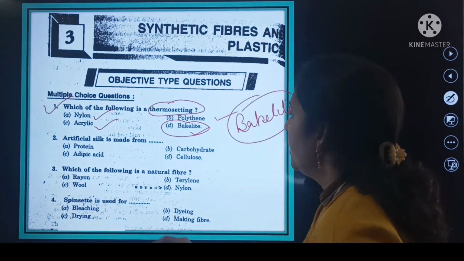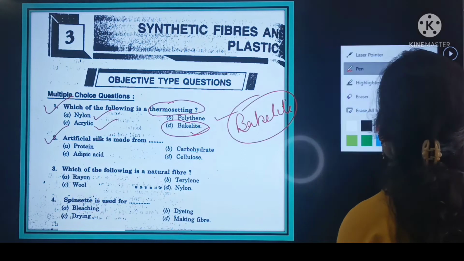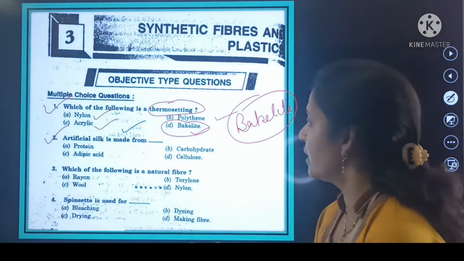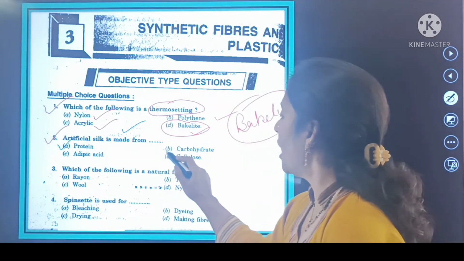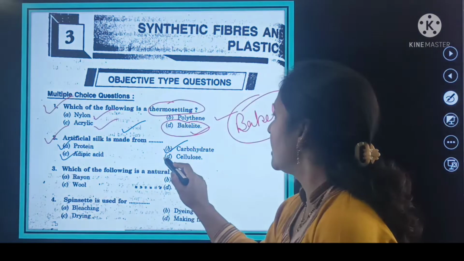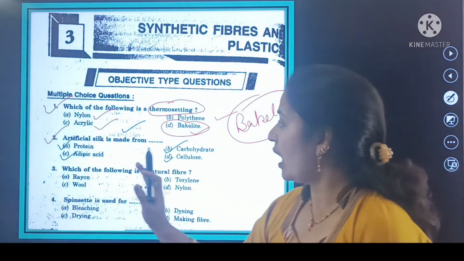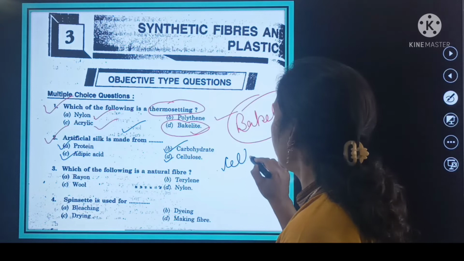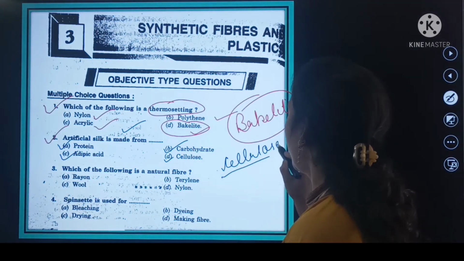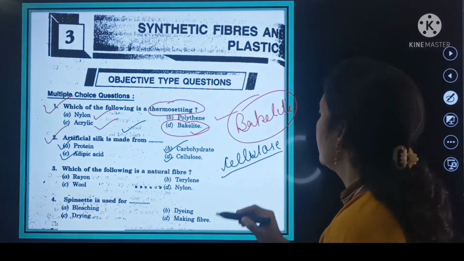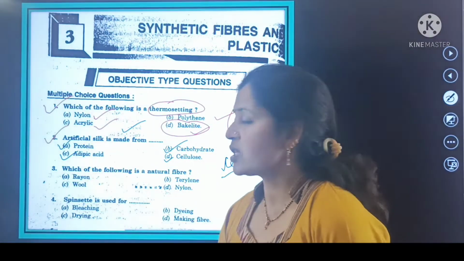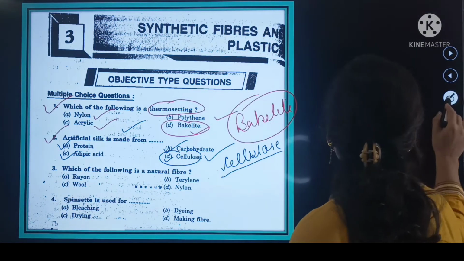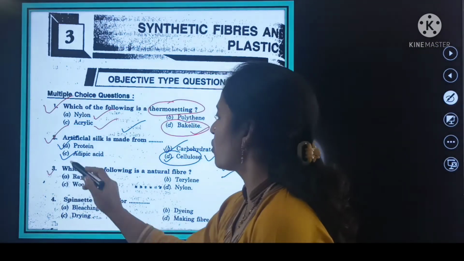Bakelite. Next is question number 2, and your question number 2 is: artificial silk is made from. Where is artificial silk made from? Options are proteins, carbohydrates, adipic acid and cellulose. So artificial silk is made from cellulose, not from protein, not from carbohydrates and not even from adipic acid, but only from cellulose. So here this is the right answer, that is cellulose.